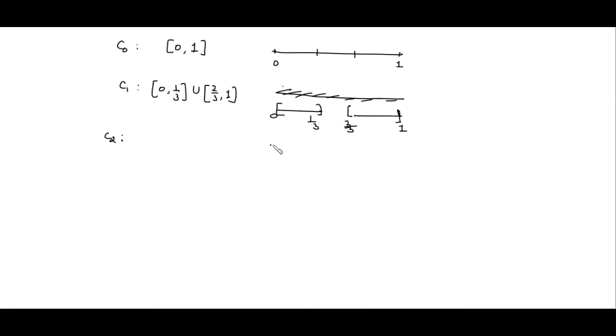So basically what we have now is 0 to 1 by 9, 2 by 9 to 1 by 3, then 6 by 9 to 7 by 9, and 8 by 9 to 1. So this is our C2. C2 will be the union of all these.